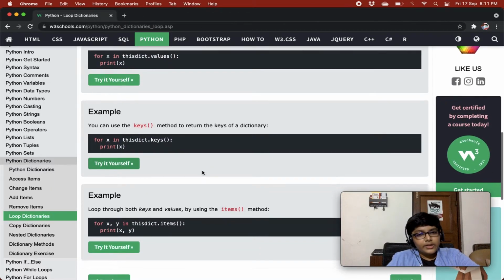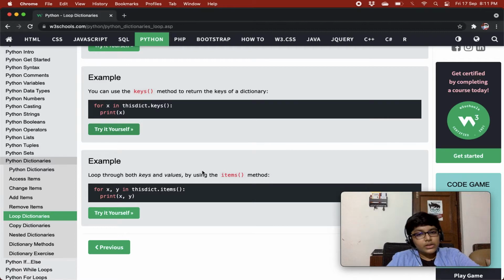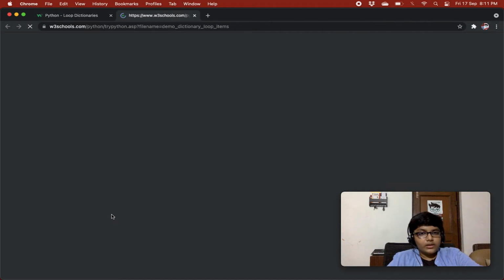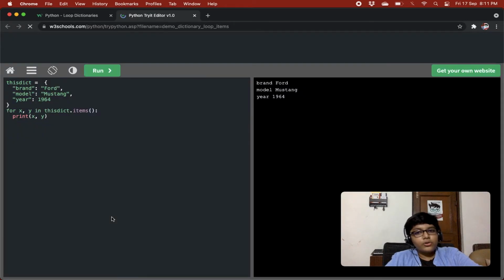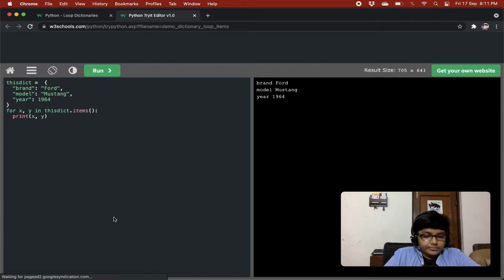And then finally, loop through both keys and values by using the items method. What we are doing over here is for x, y in this dict.items, print x, y. So we are getting brand Ford, model Mustang, and year 1964. What is happening is that items gives us an array of tuples, and each tuple has the key and the value, right?